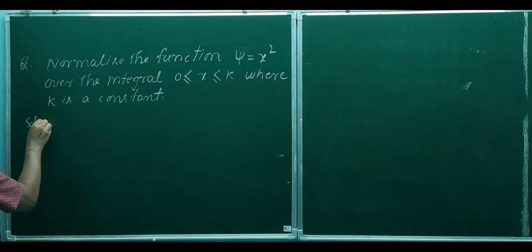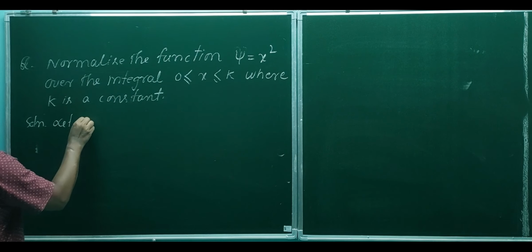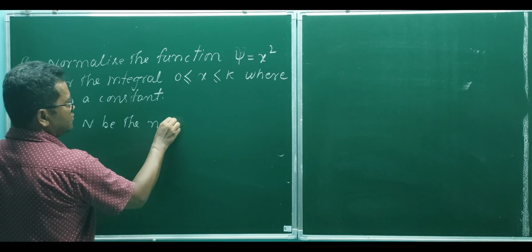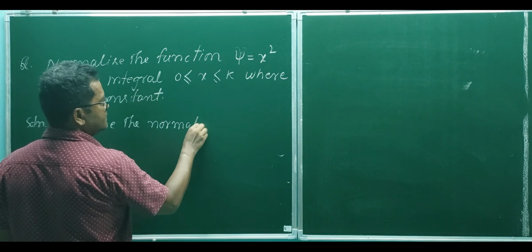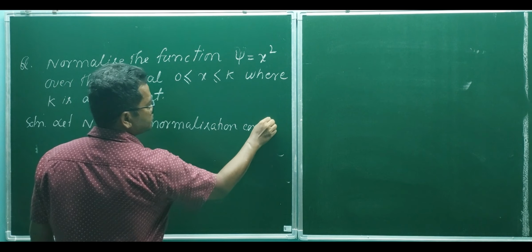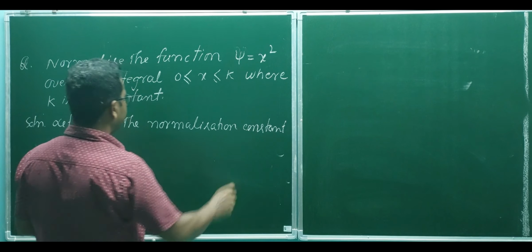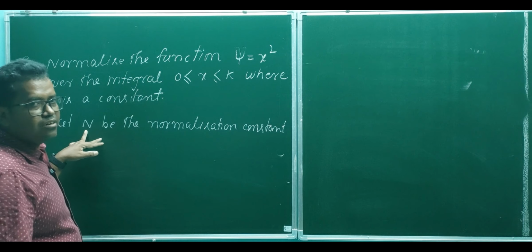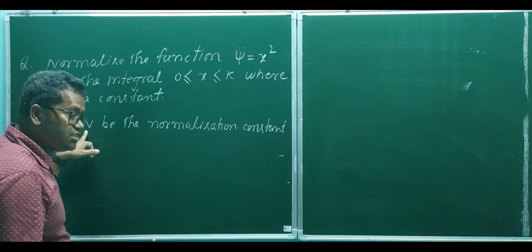Solution. Let N be the normalization constant. Multiplying by this normalization constant, we get the normalized function.